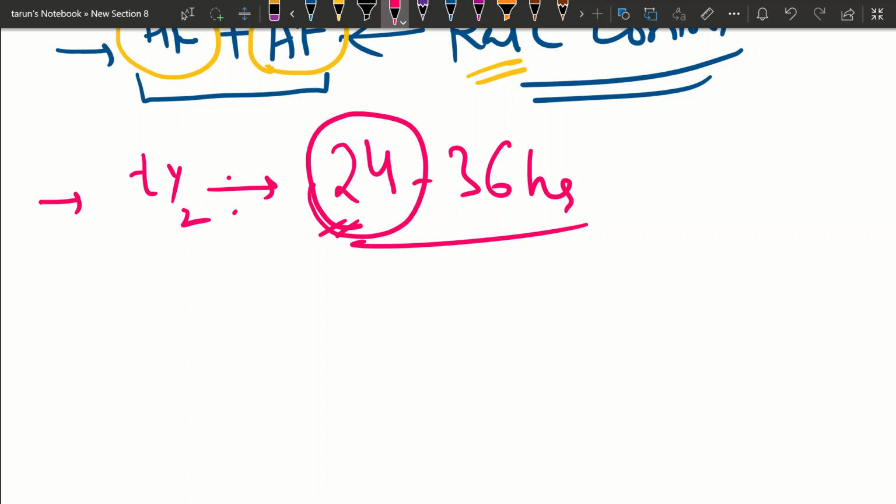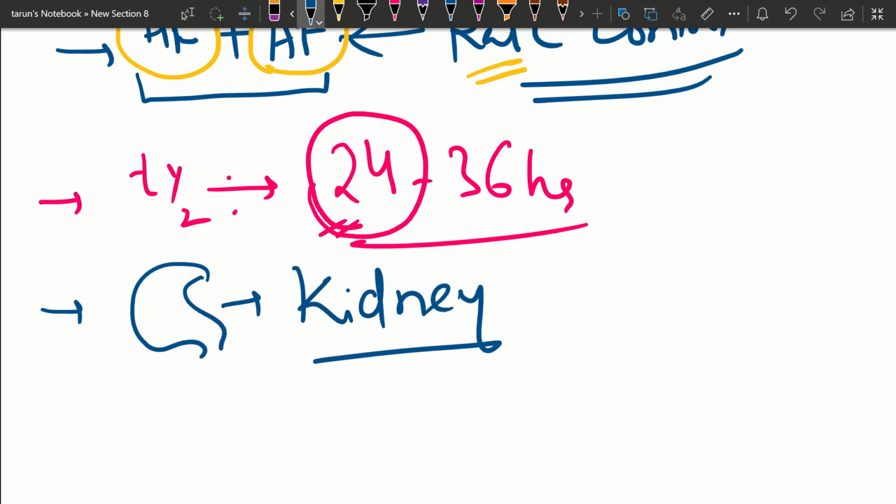Now what is the route of excretion? From where is it excreted from the body? It is excreted through the kidney. The kidneys are the organs which excrete digoxin out of the body.